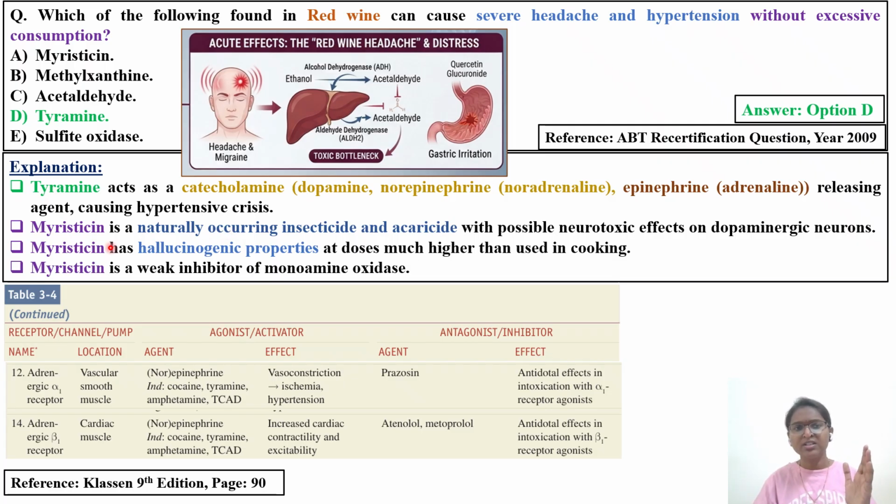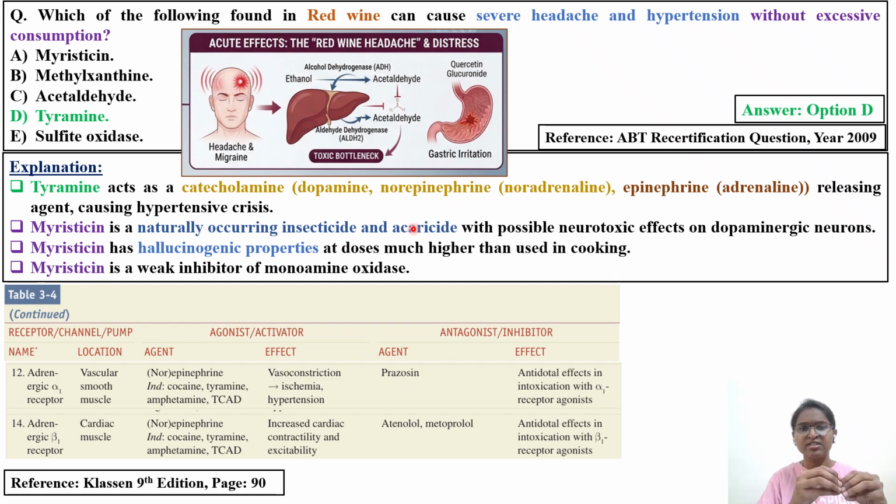So, dear friends, throughout this video we are going to discuss two things. One is tyramine, which is a major component in the case of red wine. And we are also going to discuss myristicin, and how, when it is in combination with tyramine, there is a correlation between these two chemical agents. So we'll discuss that. Myristicin is a naturally occurring insecticide, acaricide.